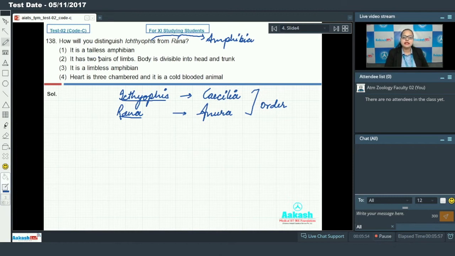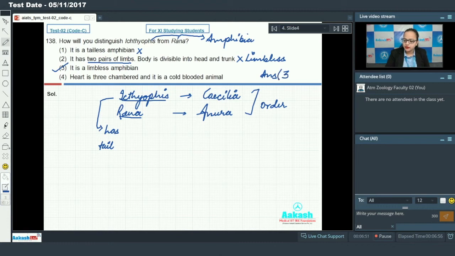Option 1 says it is a tailless amphibian. This cannot be an answer because Ichthyophis has a tail, while Rana lacks a tail. Option 2 says it has 2 pairs of limbs and body is divisible into head and trunk. This cannot be an answer because Ichthyophis is a limbless amphibian. Option 3 says it is a limbless amphibian, but Rana has 2 pairs of limbs. Because of the presence and absence of limbs, Ichthyophis can be distinguished from Rana, making option 3 the answer for our question.